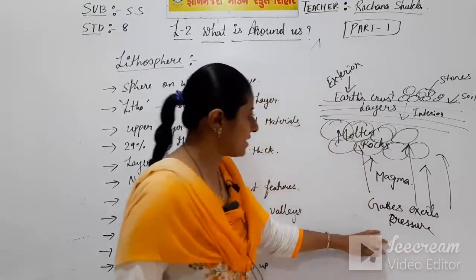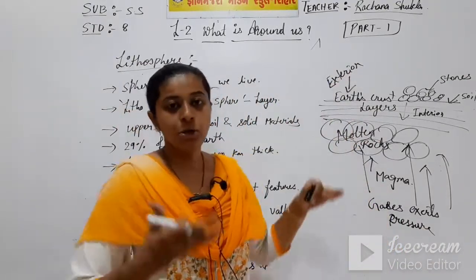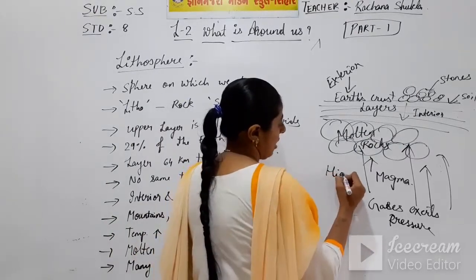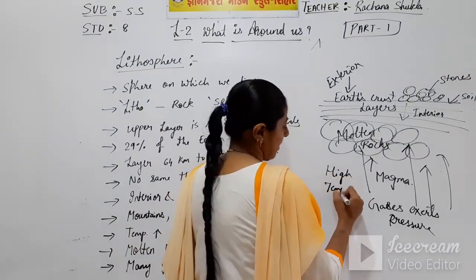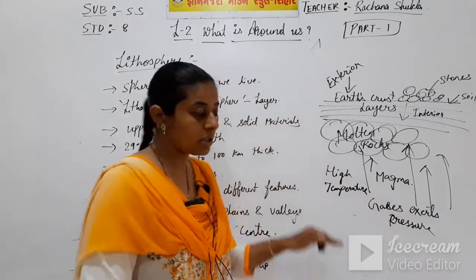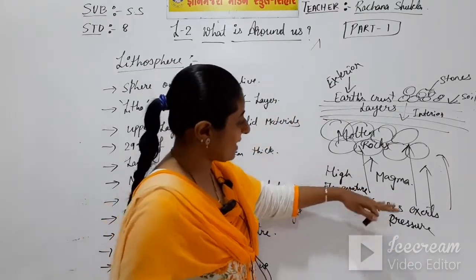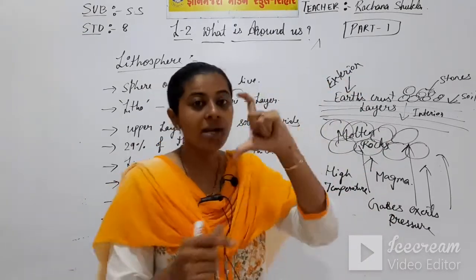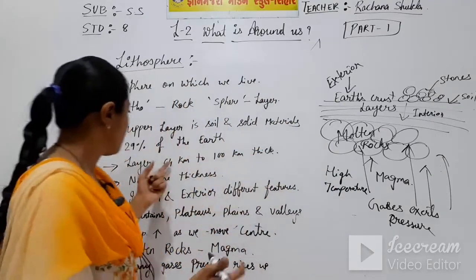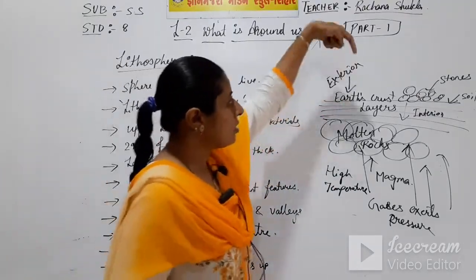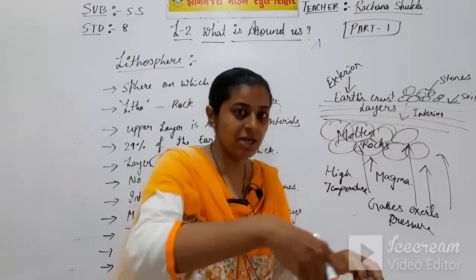The gas exerts pressure upwards due to high temperature. Here it's very high temperature, high temperature in this level. We are talking about inside the earth. High temperature, gas exerts pressure upwards, but this layer is very thick. How much thick? 64 to 100 kilometers thick. So this also exerts pressure downwards.